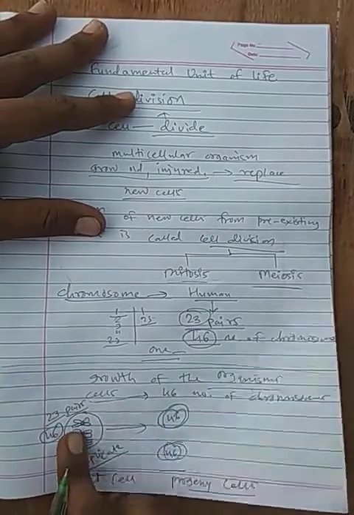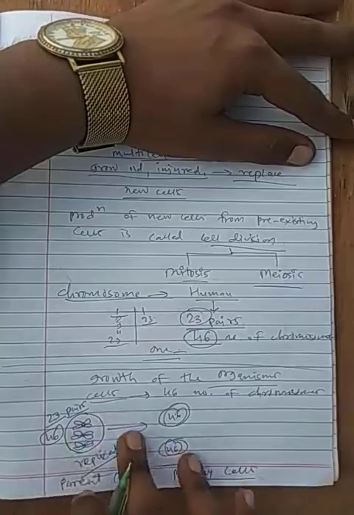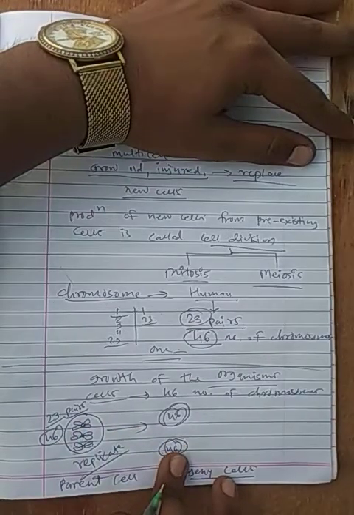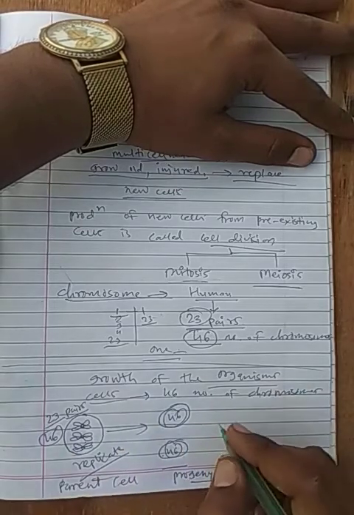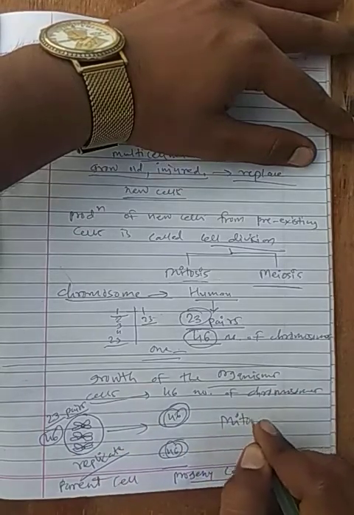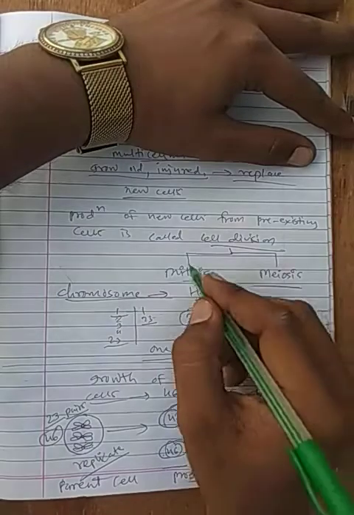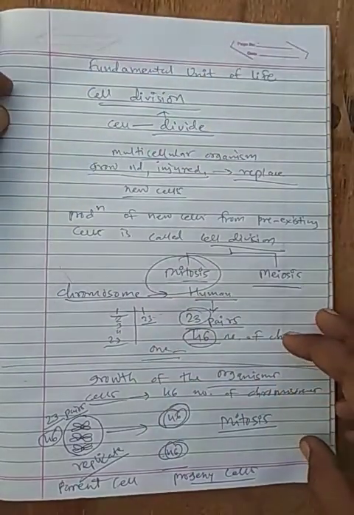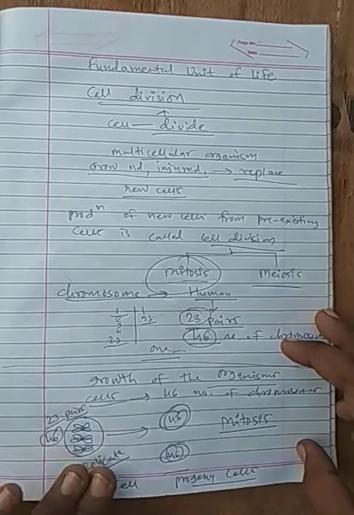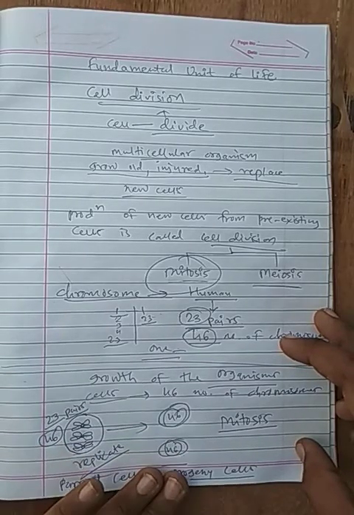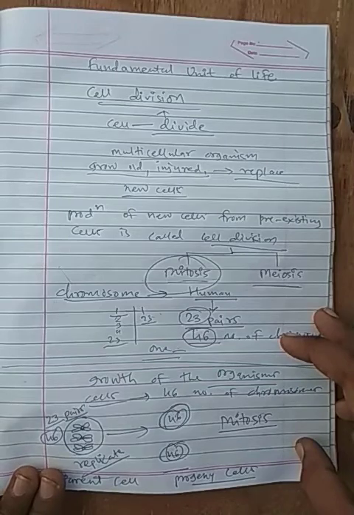So this process, in which the chromosome number remains the same in daughter cells and in the parent cell, is known as mitosis. Mitotic type of cell division means the number of chromosomes will remain the same in the daughter cell as in the parent cell.